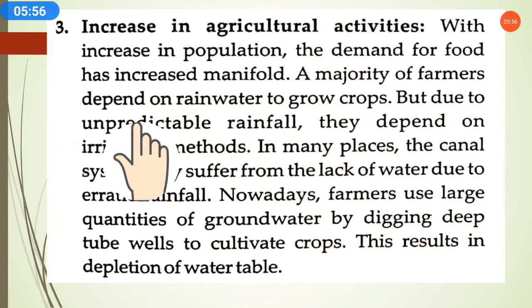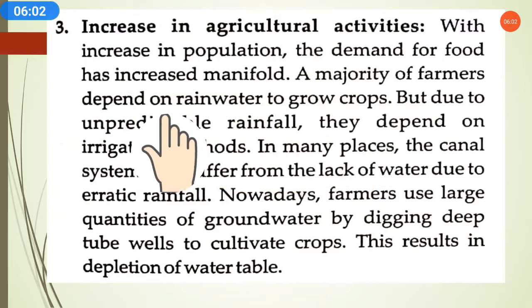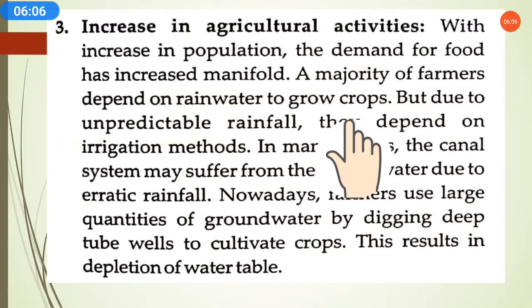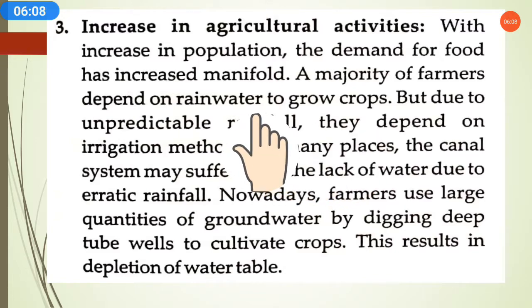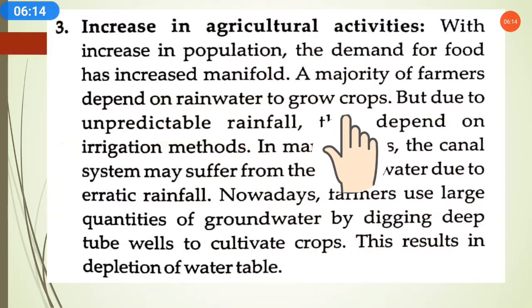A majority of farmers depend on rainwater to grow crops. They depend on rainwater because, in normal days other than the rainy season, water is not much available on the ground, so they depend on rainwater to grow crops.